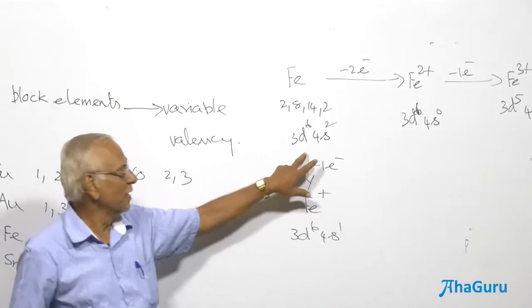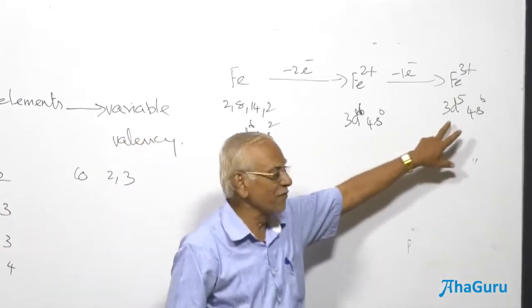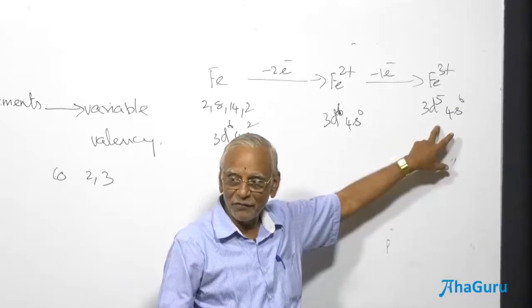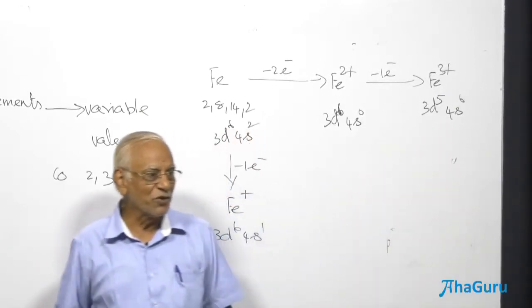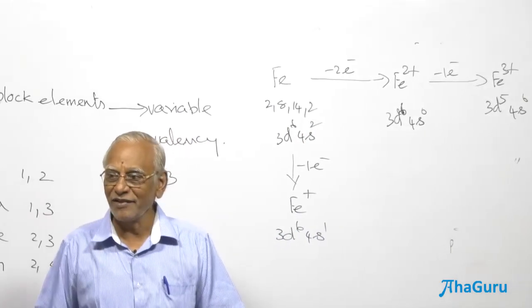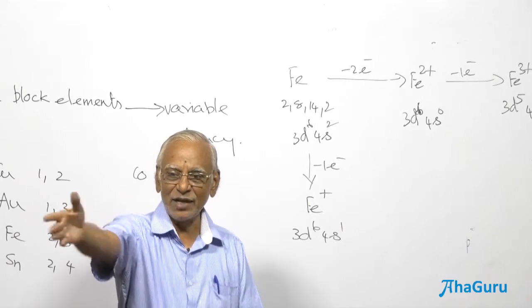So d6, how many unpaired electrons? 4 unpaired electrons. What is the configuration? 4 unpaired electrons. What is the configuration? 5 unpaired electrons. What does statement A tell you? Fe and Fe2+ have the same electronic configuration. The answer is A, and B, C and D are incorrect.